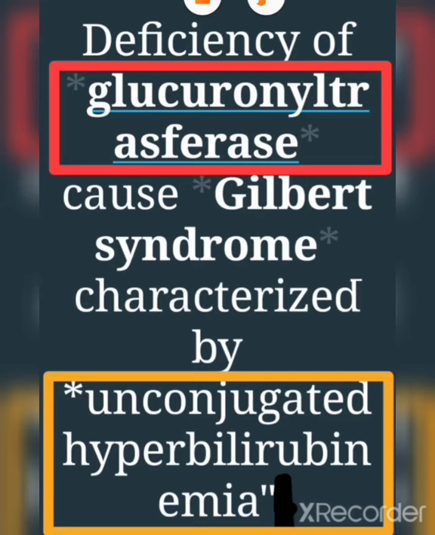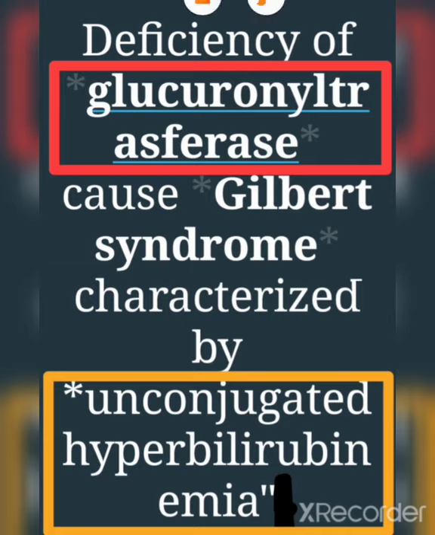As we already discussed, bilirubin will be converted into bilirubin diglucuronide with the help of the enzyme glucuronyl transferase, but if there is a deficiency of glucuronyl transferase, then it will lead to Gilbert syndrome, which is characterized by unconjugated hyperbilirubinemia.